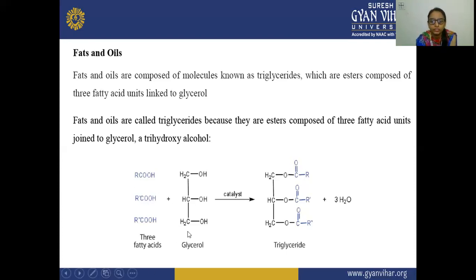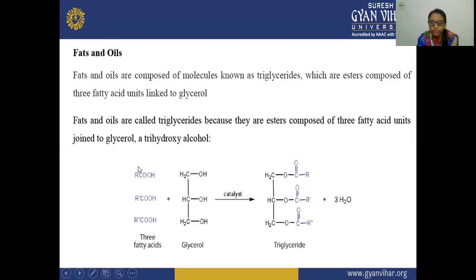This is your fatty acid, this is your glycerol, and in the presence of the catalyst they react and form the triglyceride, and three molecules of water are removed. Here you will see that from this CH2OH, this H is removed.